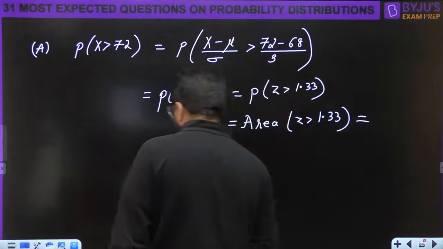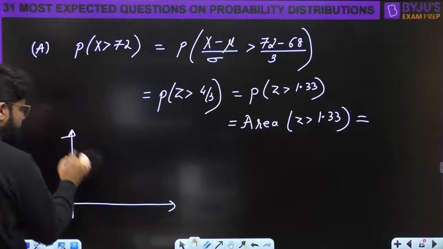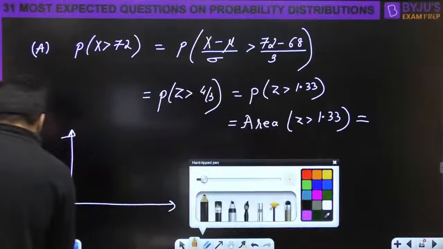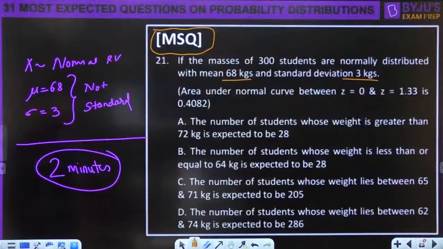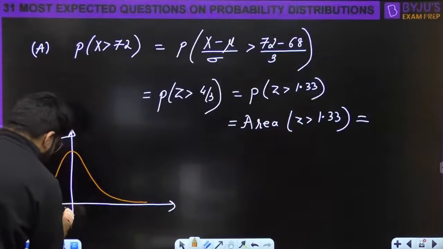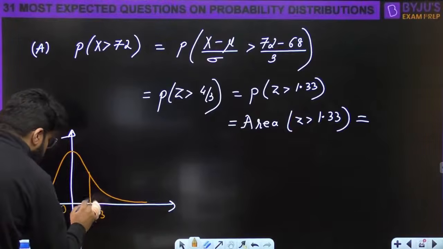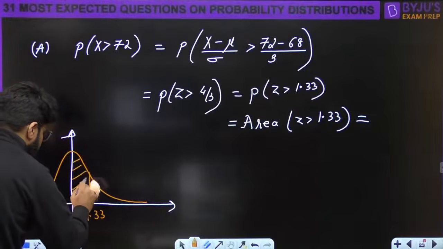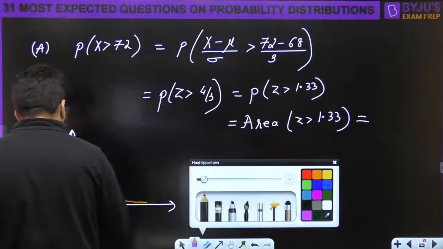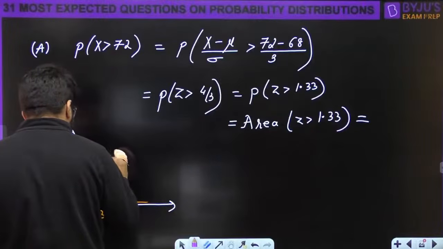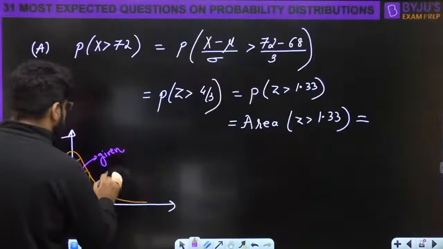So how much is it? They have given the area for the standard normal curve, and they have given the area between 0 and 1.33. This area has been given to you, and that is 0.4082.